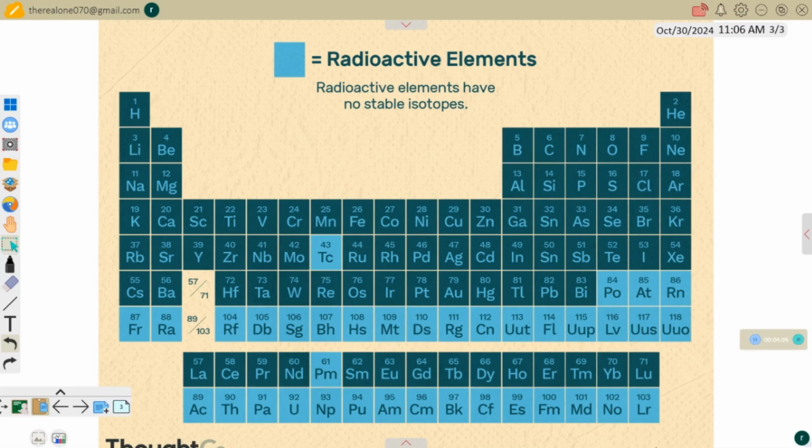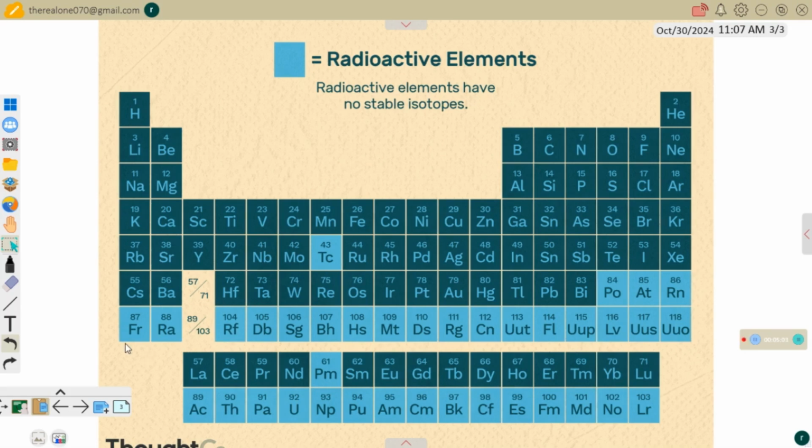But majorly, radioactive elements occupy the actinide series. Look at this last row of the periodic table, known as the actinide series. All of them are radioactive elements. From atomic number 93 up to 103, they are specially called artificial elements because they don't occur naturally; they are produced in the laboratory artificially. Now, this upper row that we have here is known as the lanthanide series. Only one of them is a radioactive element: Pm, with atomic number 61, which is known as promethium. That's the only radioactive element among the lanthanide series.